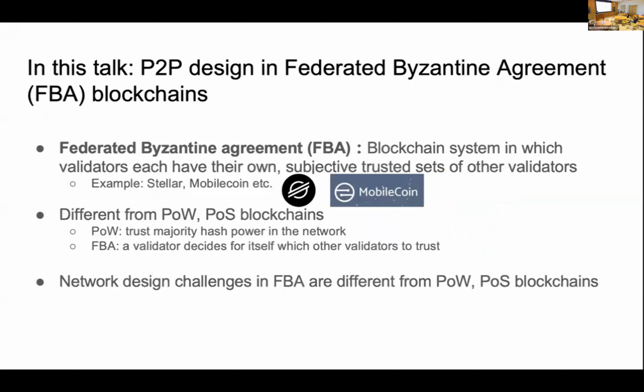Federated Byzantine agreement is an alternative consensus mechanism that differs significantly from proof of work and proof of stake. Unlike proof of work, which relies on miners expending computational power to secure the network, or proof of stake, which involves token ownership for the consensus, FBA operates on a principle where the nodes trust their quorums for the consensus.